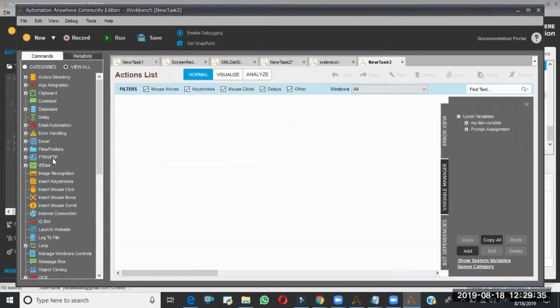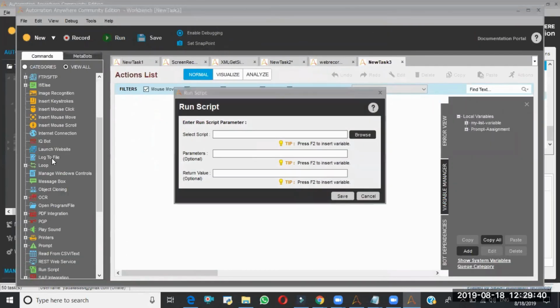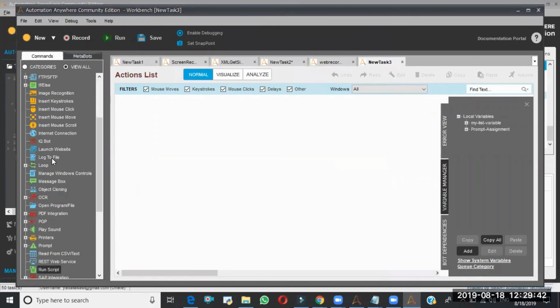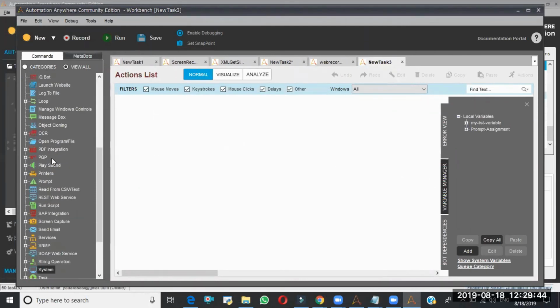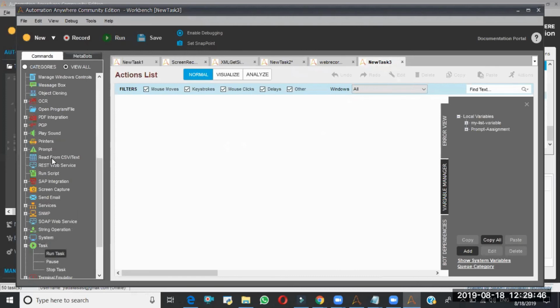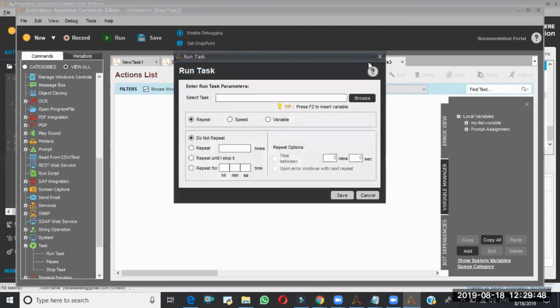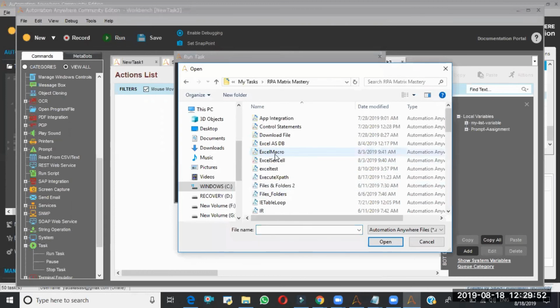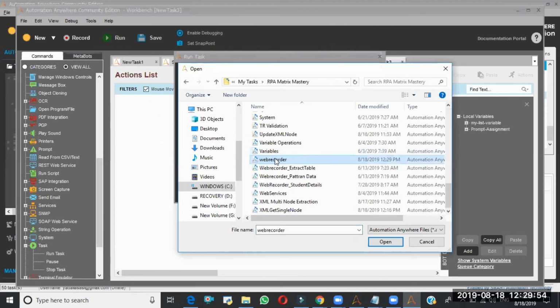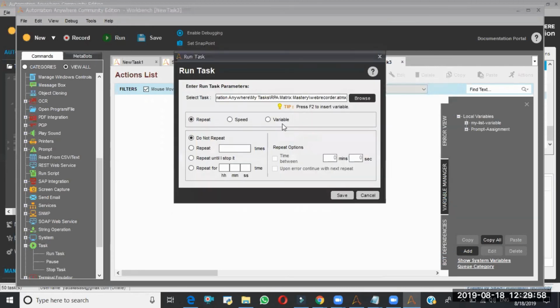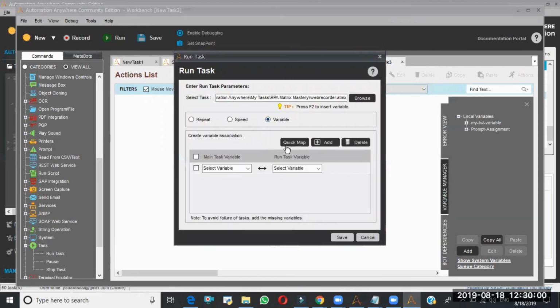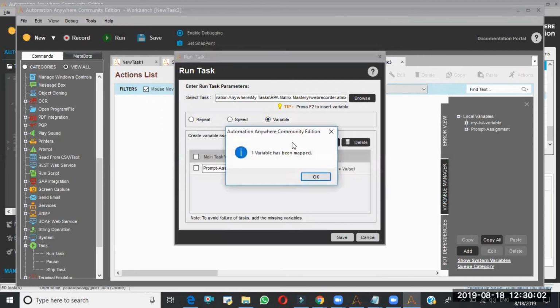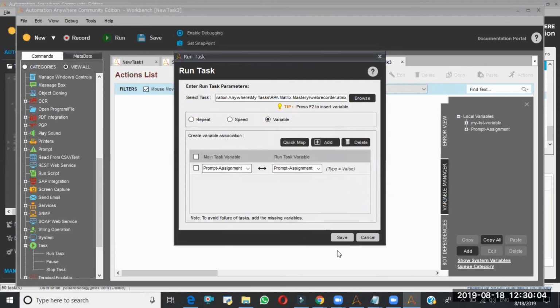So here, by using the run task command, I am calling this task, web recorder. Here in the variable mapping, I'll say quick map. This prompt assignment will be mapped automatically.